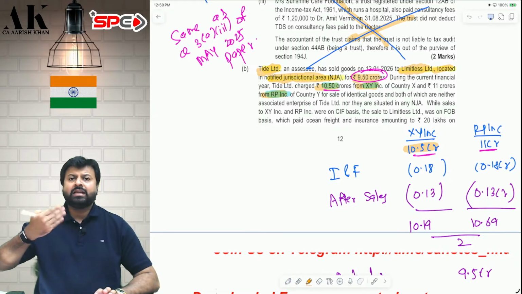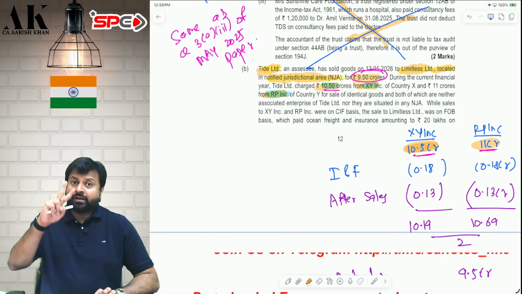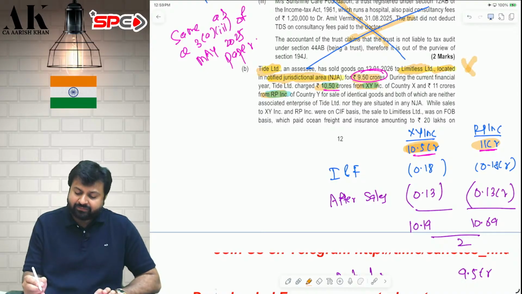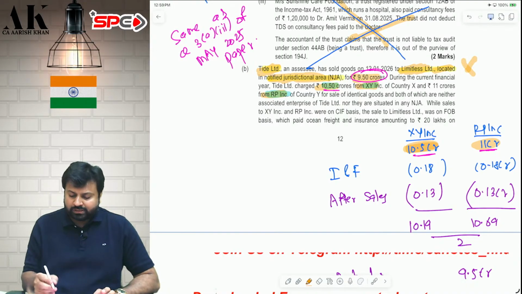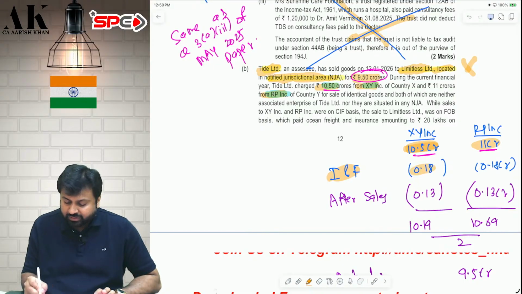But there is a difference in transaction between both of them. This 10.5 crore and this 11 crore include two things which 9.5 crore does not include, so you have to remove those two things. Insurance and freight are included in 10.5 crores and 11 crores, so remove insurance and freight. Then after-sales service cost is also included in this. Remove that also. So now we are getting two arm's length prices.